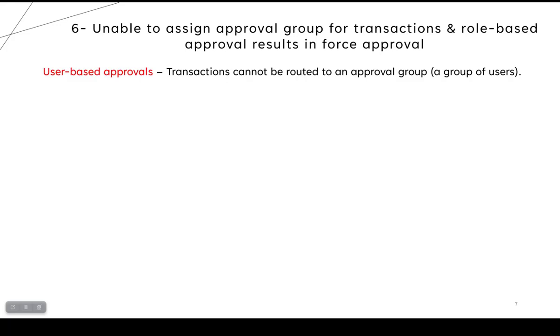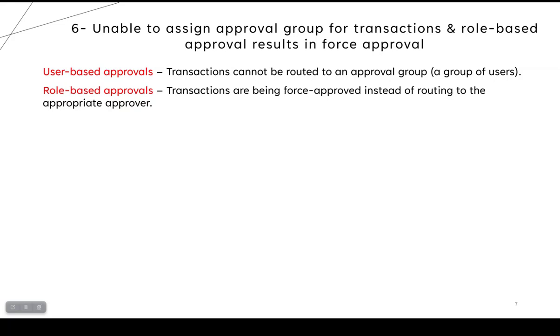Number 6, here for AR approval, I need to send this approval to multiple approvers, either an approval group or whatever, either rule based or user based. Until now, this is not applicable. As you know, a user-based approval transaction cannot be routed to an approval group as a group of users, only one user. For the rule-based transaction, it is being force approved instead of routing to the appropriate approvers.